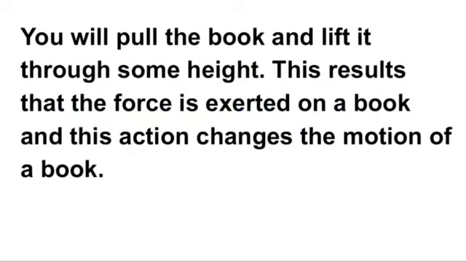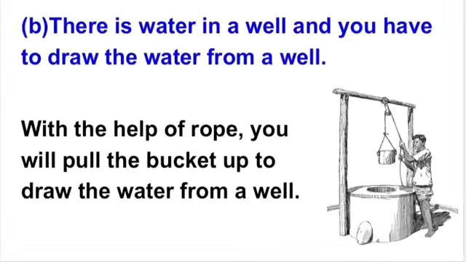So if you pull the book and lift it through some height, this results that the force is exerted on a book. Okay, a force is exerted on a book and this action changes the motion of a book. Means by applying force on a book, the motion of a book changes. Okay, so in this situation, by pulling, the state of motion of object changes.